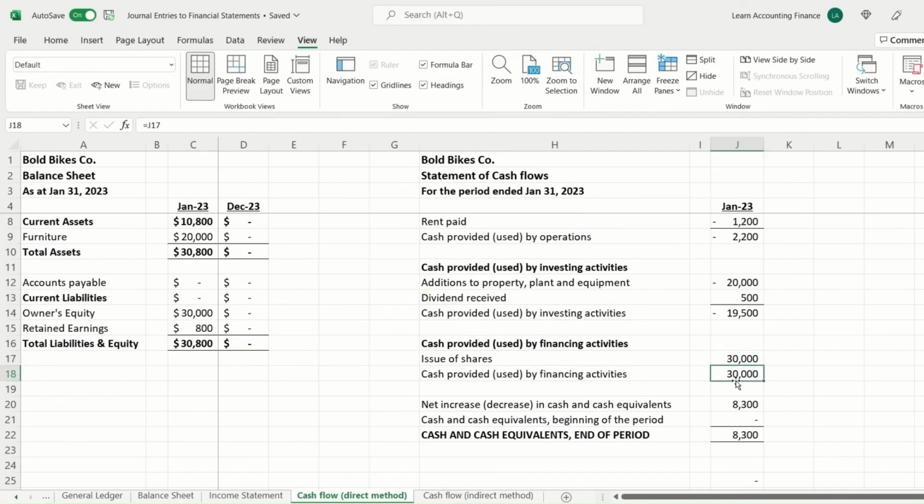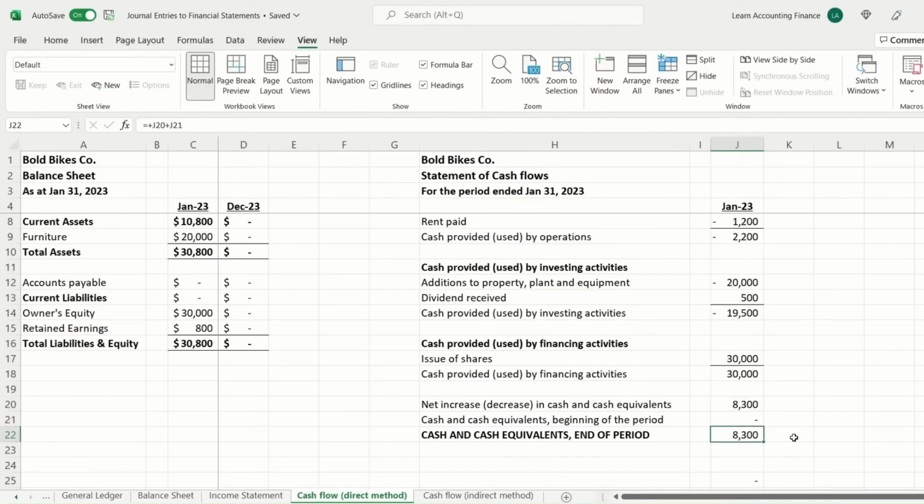If we add all of these activities up, which is cash flow from operations, investing activities, and financing activities, we arrive at a net balance of 8,300.